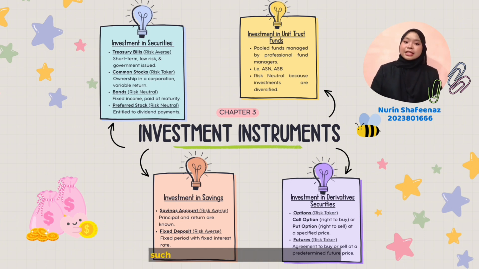Investment in savings, such as savings accounts and fixed deposits, is suitable for risk-averse investors as the principal and returns are known with certainty. Unit trust funds involve pooling funds from many investors and are managed by professional fund managers. Due to diversification, they carry moderate risk and are suitable for risk-neutral investors. Lastly, derivative securities, such as options and futures, involve high volatility and high risk, making them suitable for risk takers. Investors must choose investment instruments that match their risk profile to balance risk and return.